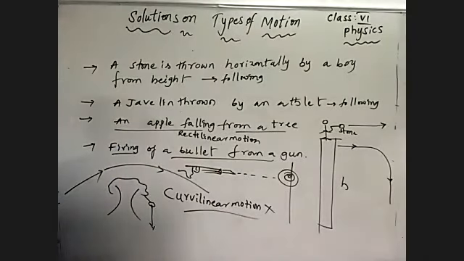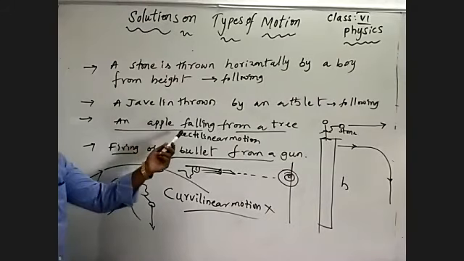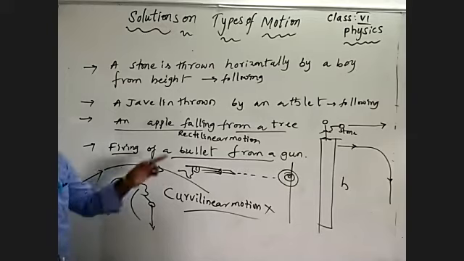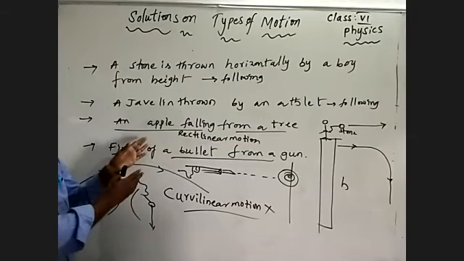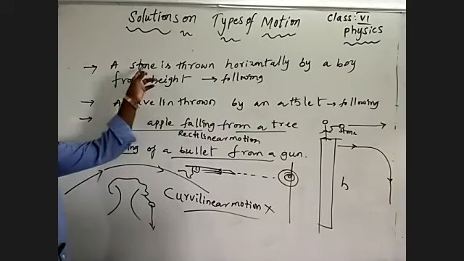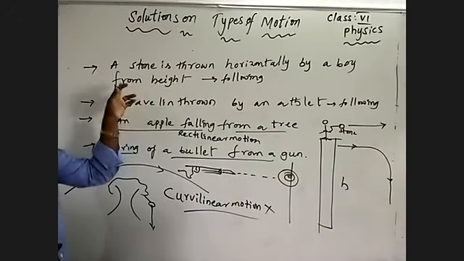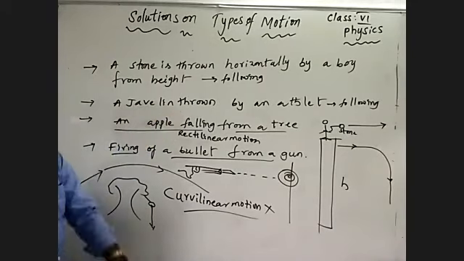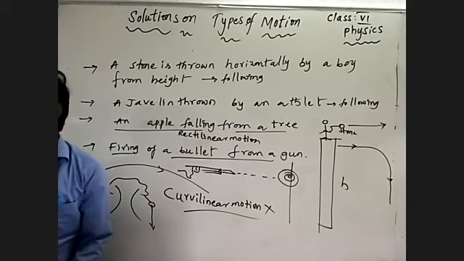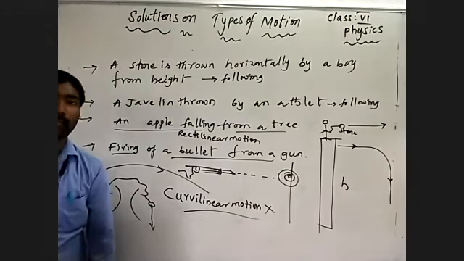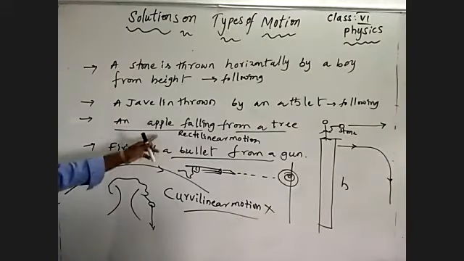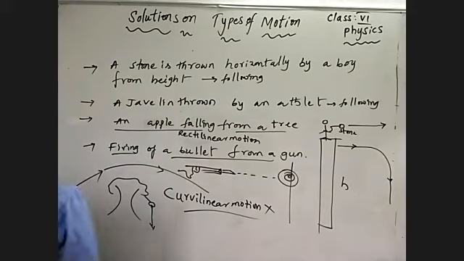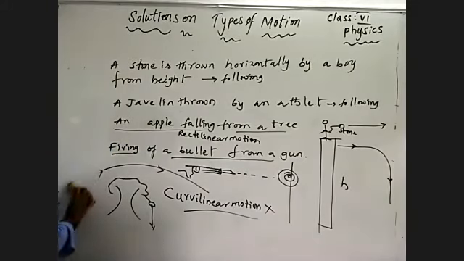So our question is, which is not following curvilinear motion? An apple falling from a tree and firing of a bullet from a gun. These two are following rectilinear motion, so these two are not following curvilinear motion. A stone thrown horizontally by a boy from a height and a javelin thrown by an athlete are following curvilinear motion, because they are moving in a curved path. These two are moving in a straight line path. Understand? Okay.